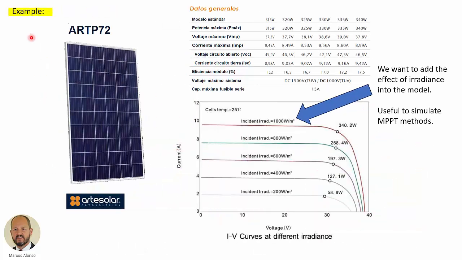So this is the panel that we are going to use. It is the same that we saw in the previous video. Here we have the characteristics, and then as we can see we have one characteristic for each value of the irradiance on the solar module. So what we want to do is to add the effect of the irradiance into our model, and this will be very useful to simulate maximum power point tracking methodologies.